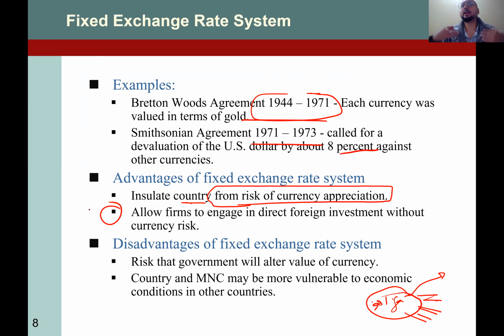So you go directly to other countries and invest directly in their property, in their institutions, or buy stocks in the stock market or other currencies in that country. So you eliminated the risk. What is the biggest disadvantage?